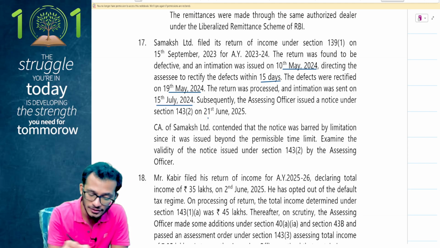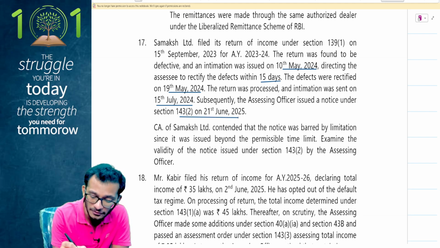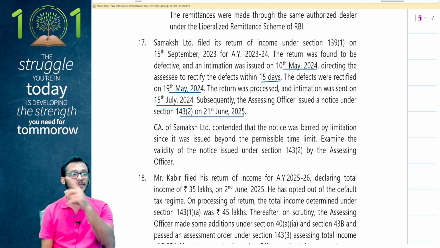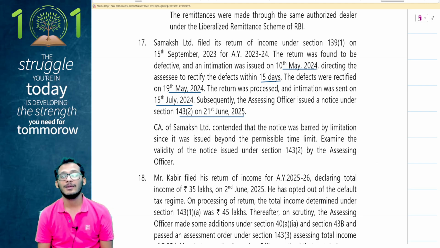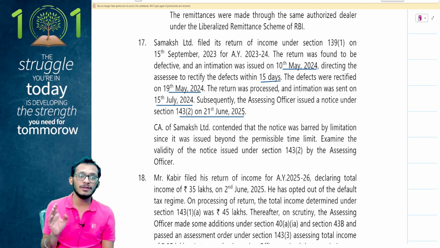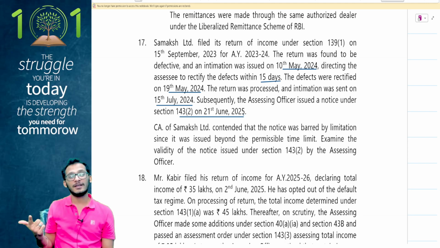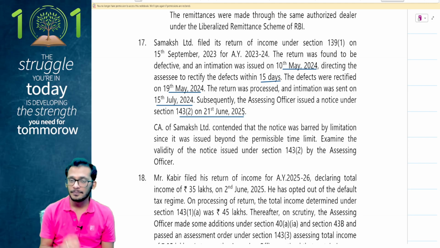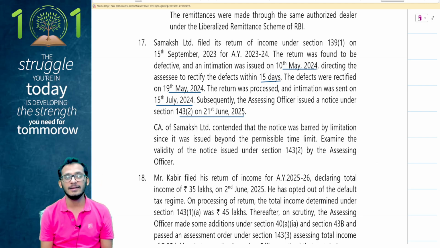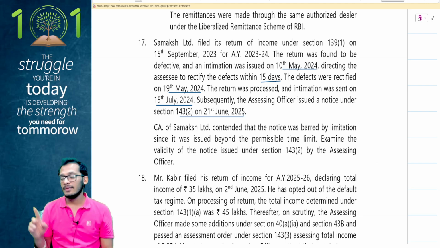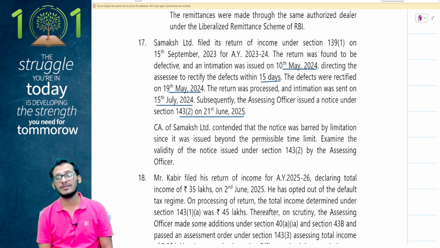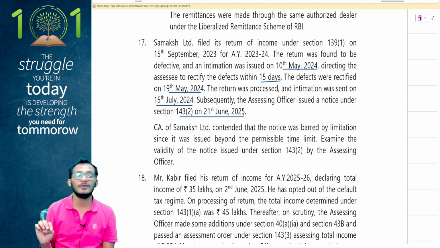Subsequently, the assessing officer has issued a notice under section 143(2) on 21st June 2025. People, this is your case law question. Your judicial updates has this. The question that has come up is that when it comes to return filings and you have to issue a notice for assessment, it has to be done within 3 months from the end of the financial year in which the return is filed. The question which came up before the High Court is, can you go and tell that my defective return has been corrected in the next year? So the defective return which was corrected in the next year, that is the year from which I will issue my due date, issue my assessment notice.